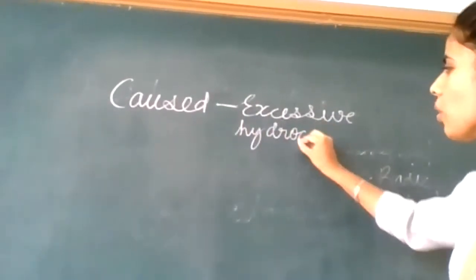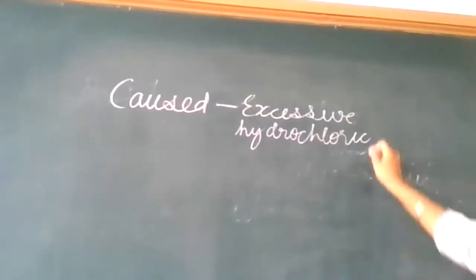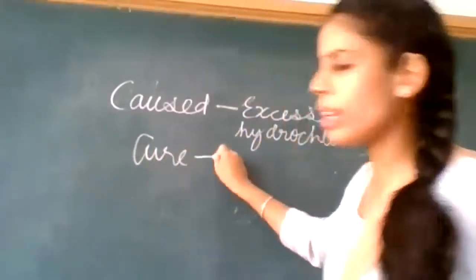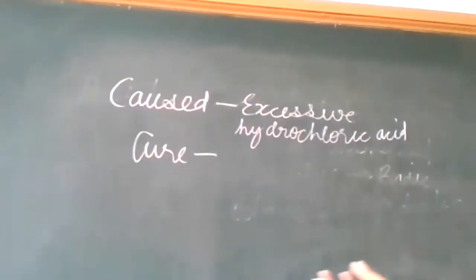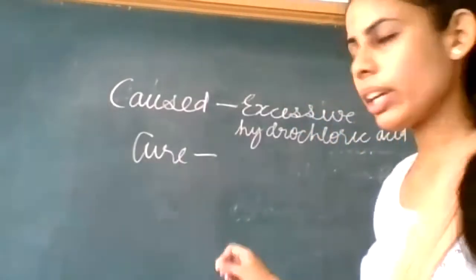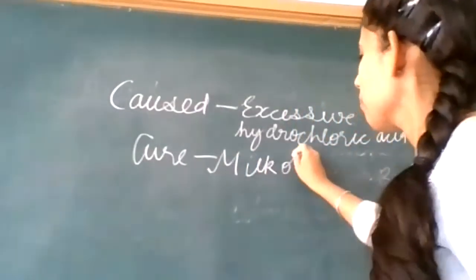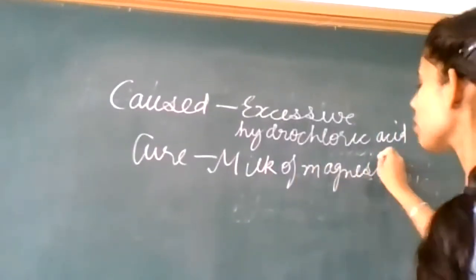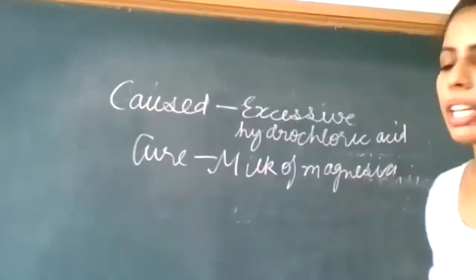Here, how can you cure it? By taking antacids. Then you will write the cure here: that we can cure it by using an antacid, that is milk of magnesia. Okay, that is also called magnesium hydroxide. Milk of magnesia. Here, students, you can also write what happens when we take it.